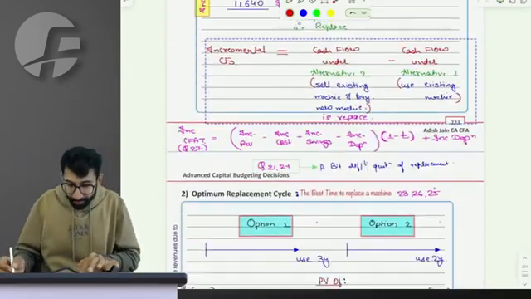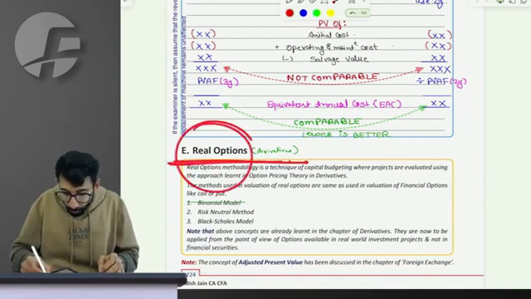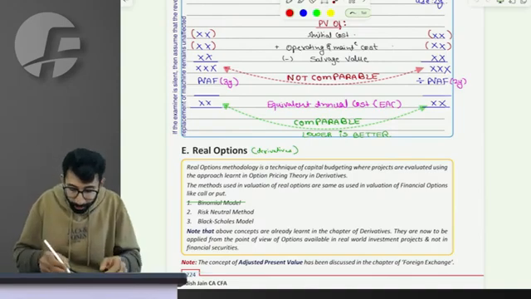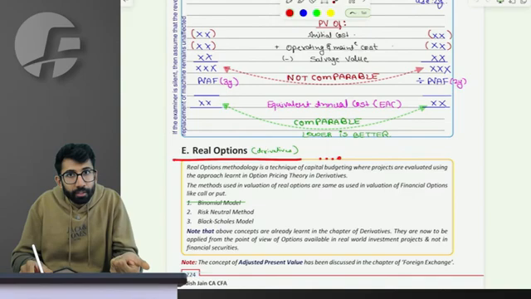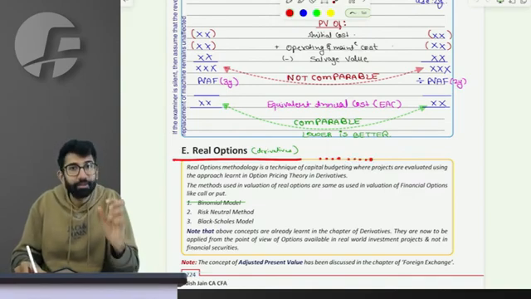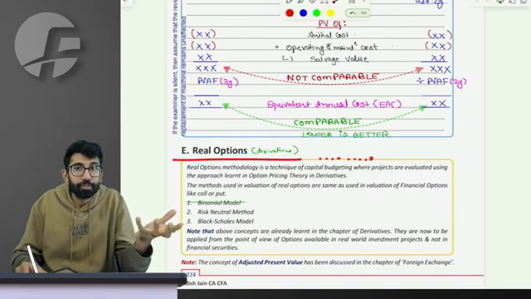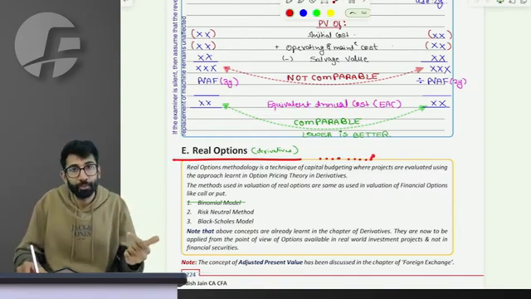Now the last thing is real options. Real options actually do not belong to the chapter of advanced capital budgeting. They belong to the chapter of derivatives. But they are related not to shares or commodities, but to projects, the capital budgeting project.